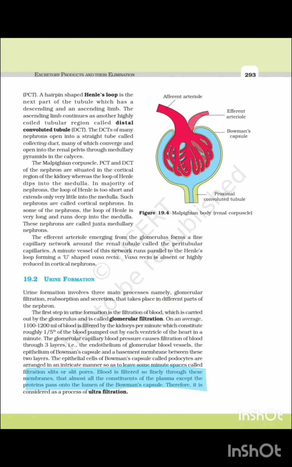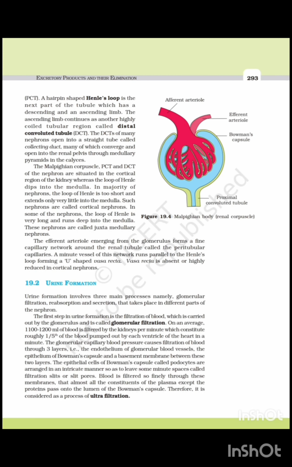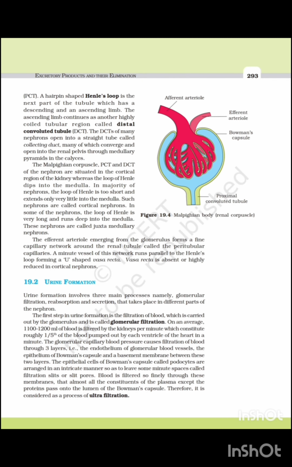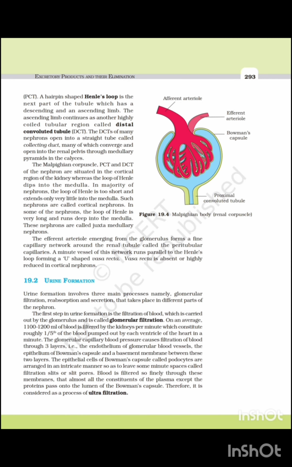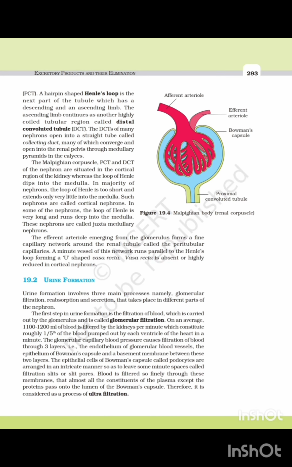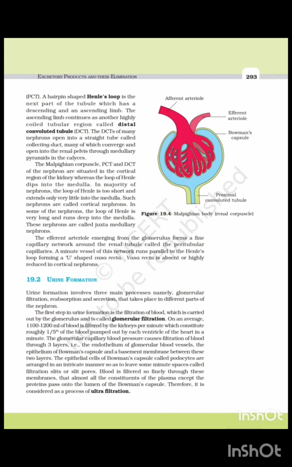Assertion: Glomerular filtration is considered as a process of ultrafiltration. Reason: Blood is filtered so finely through the membranes that almost all the constituents of plasma except protein pass onto the lumen of Bowman's capsule. Both the assertion and reason are correct, and the reason is the correct explanation of the assertion.